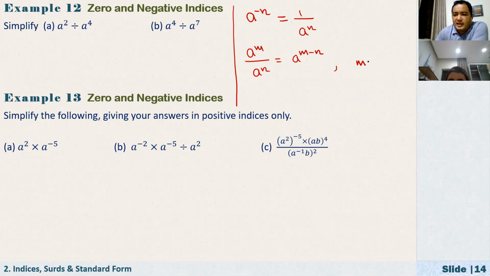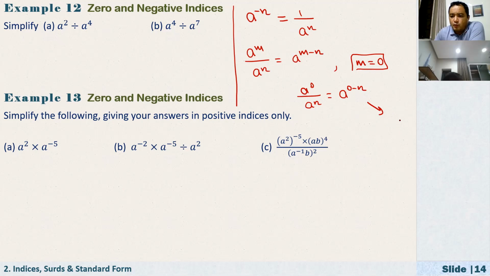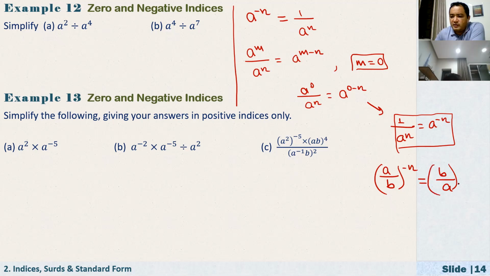Now, if I take, for example, m equals 0, what happens here? Here we have a to the power of 0 over a to the power of n. On the right-hand side, a to the power of 0 minus n. Now, if you simplify this, what do we get? We have just proved that a to the power of 0 is 1. So 1 over a to the power of n. On the right-hand side, 0 minus n, that is a to the power of minus n. So a to the power of minus n is equal to 1 over a to the power of n. In general, if you have a fraction a over b to the power of negative n, that's equal to b over a to the power of n.